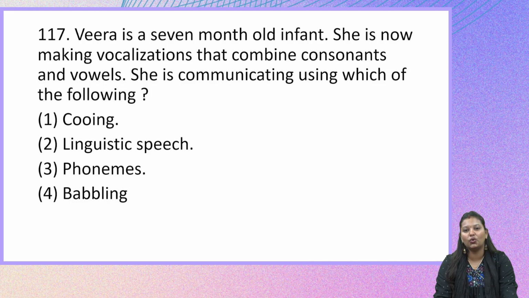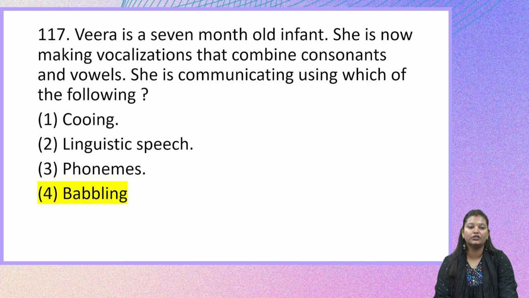Veera is a 7-month-old infant. She is now making vocalizations that combine consonants and vowels. She is communicating using which of the following? So a very small infant is trying to vocalize and combine various vowel and consonant sounds. So when this happens, which communication way she's using here is what they have asked in the question. So the four options that we have is option 1, cooing, option 2, a linguistic speech, and option 3, phonemes, and option 4, babbling. So a 7-month-old child is definitely babbling.